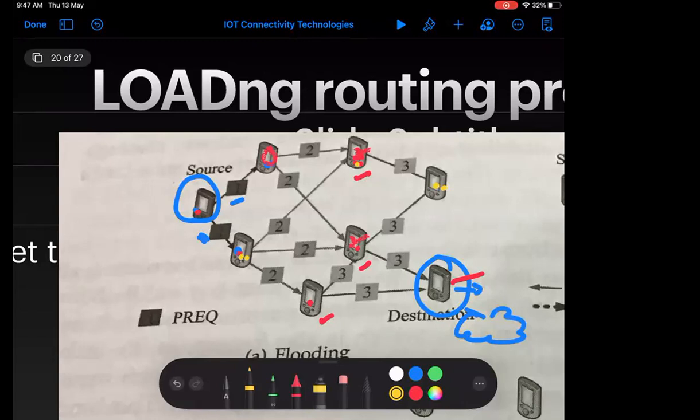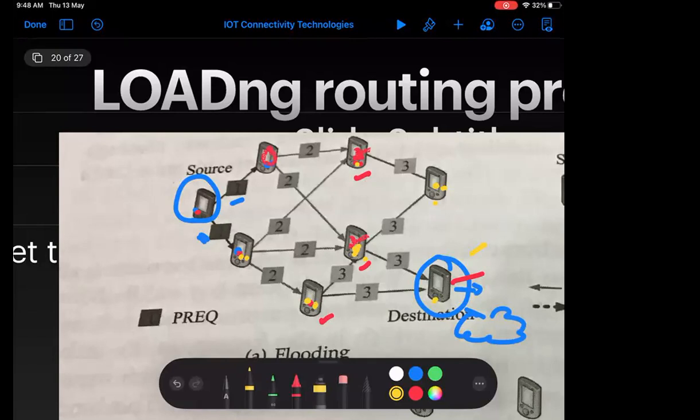Similarly, this node will also send the packet to its corresponding neighboring node, means this node and this node. So now they have received this packet. These two nodes already received the packet, so they will discard it. Now what will they do? Now this node will send the packet to the destination. This node will send the packet to the destination. This node will send the packet to the destination.